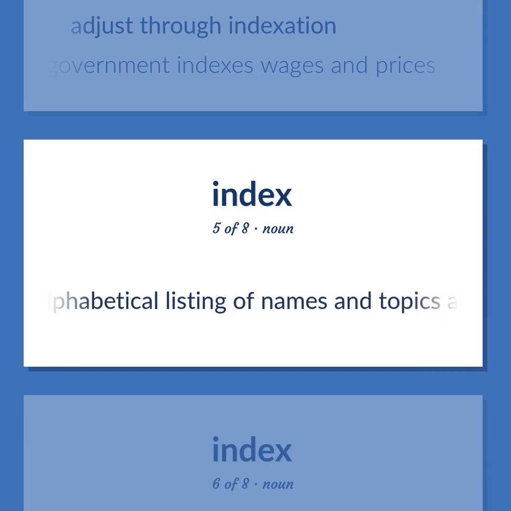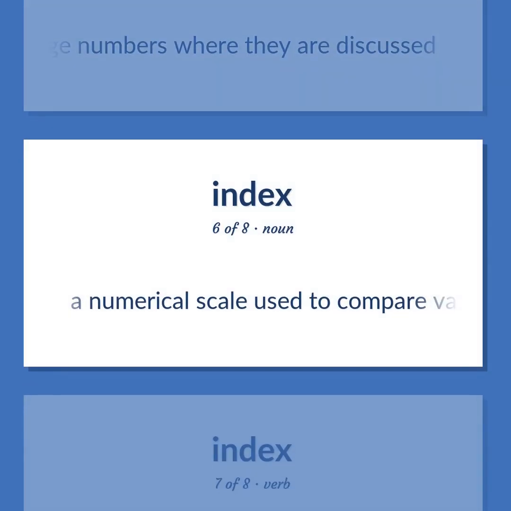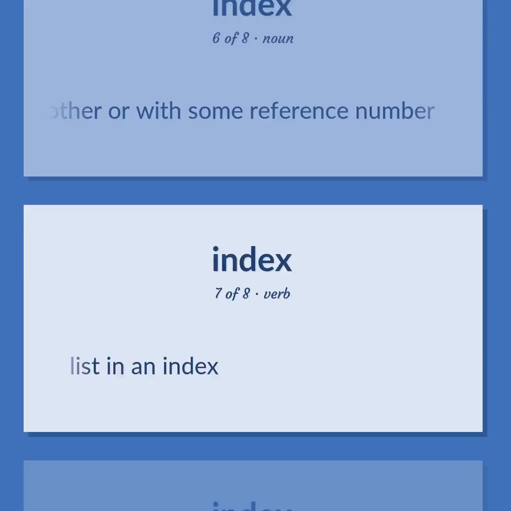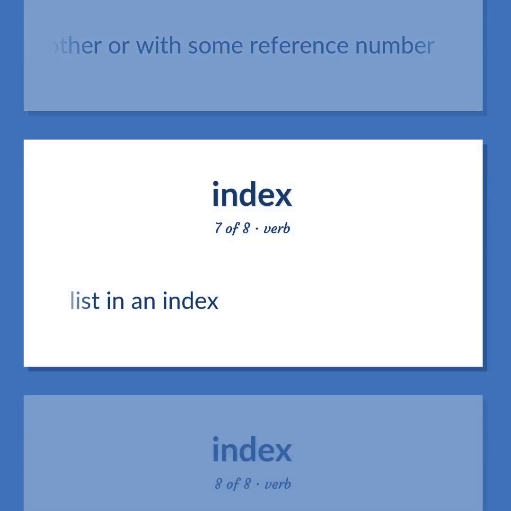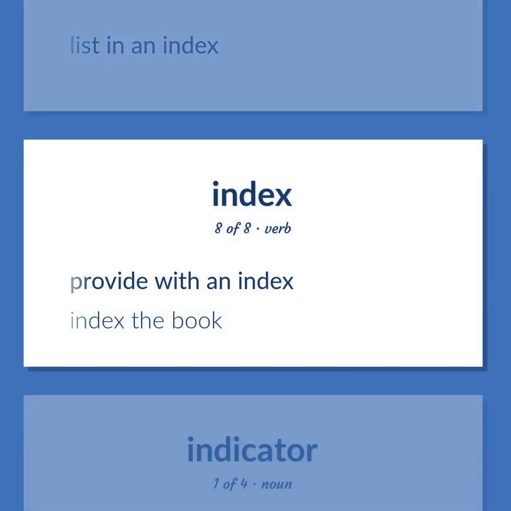An alphabetical listing of names and topics along with page numbers where they are discussed. A numerical scale used to compare variables with one another or with some reference number. List in an index. Provide with an index. Index the book.